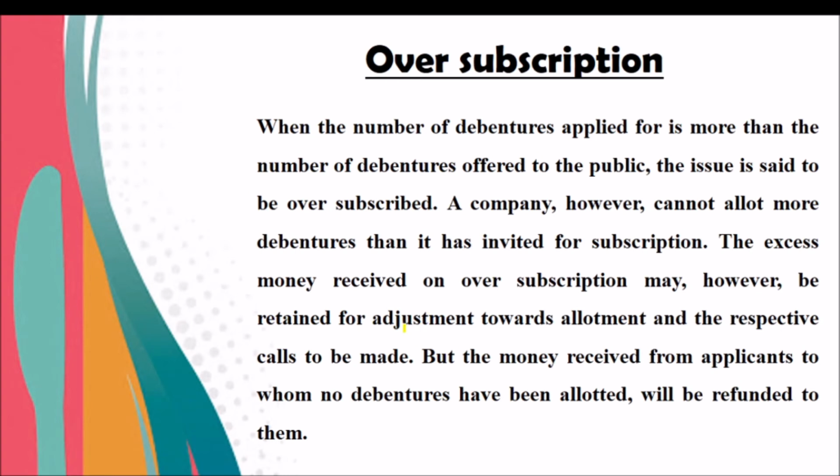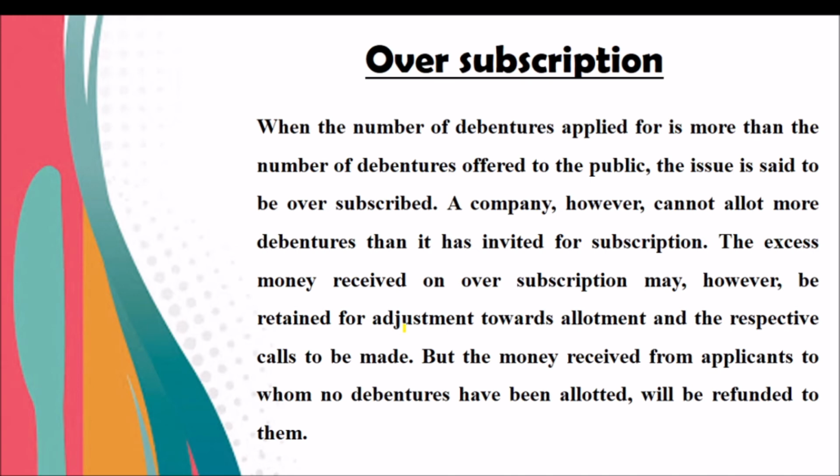You know very well, when we learned the issue of share also, there we have learned the case of oversubscription. When the number of debentures applied for is more than the number of debentures offered to the public, the issue is said to be oversubscribed. A company, however, cannot allot more debentures than it has invited for subscription.